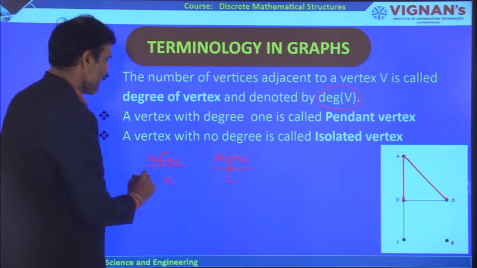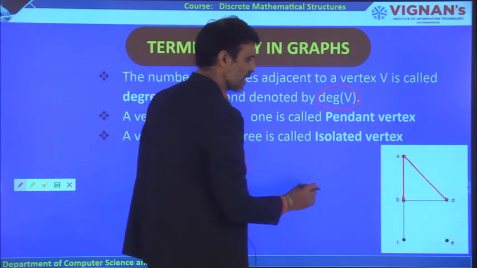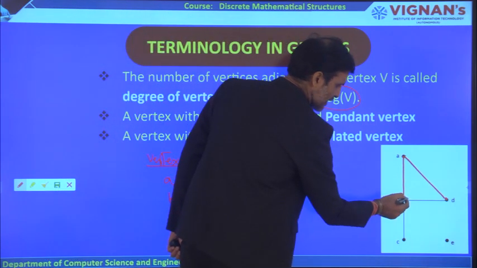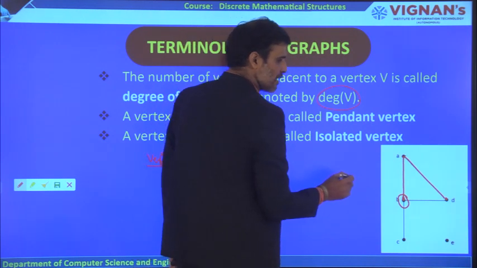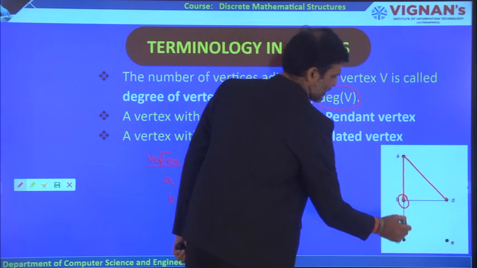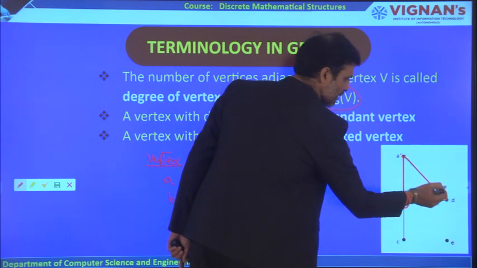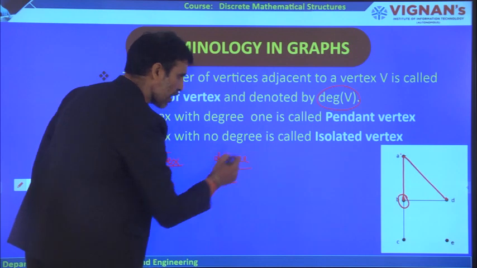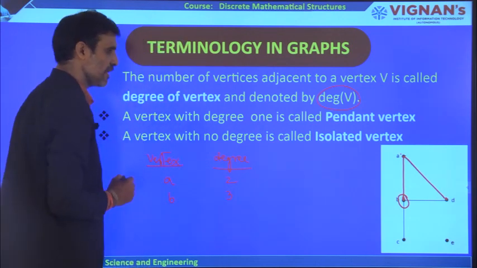Similarly, coming to the case of vertex B, let us understand what the degree is. What are the adjacent vertices? C is one adjacent vertex, A is another, and D, because there are edges in between those, so B has a degree 3.